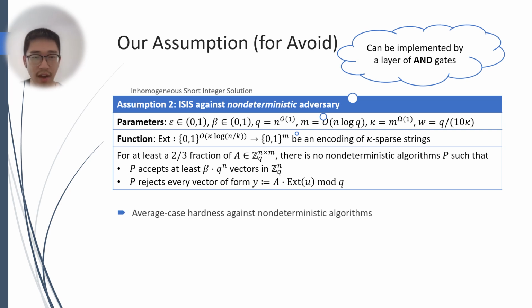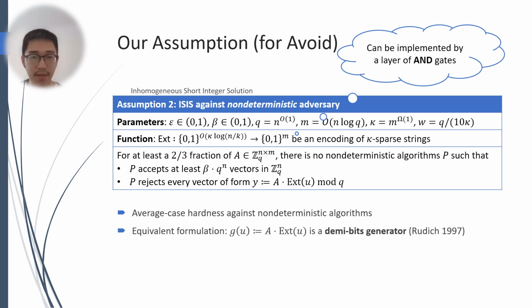This is the notion of average case hardness against non-deterministic algorithms, and it can be equivalently formulated as the following function G_A being a demi-bit generator, as defined by Rudich in 97, as an example of cryptography against non-deterministic algorithms.